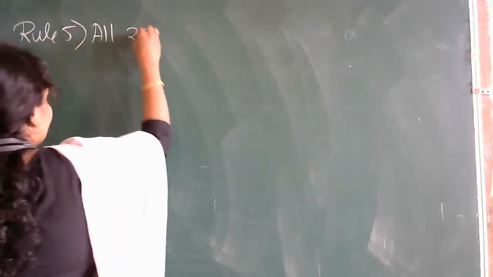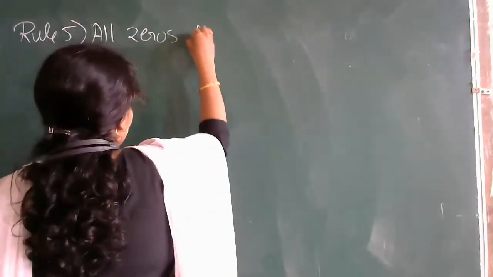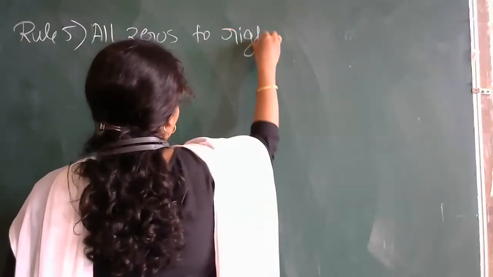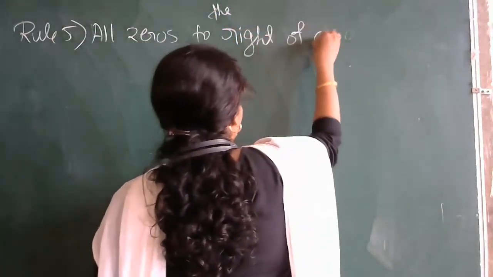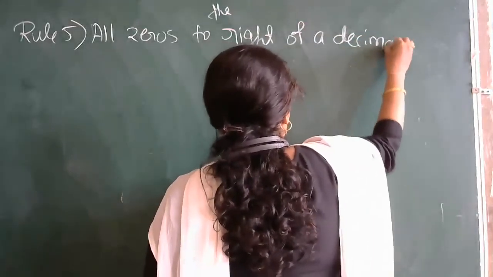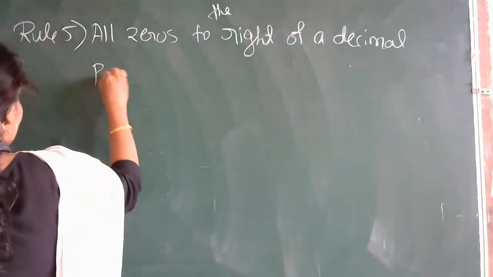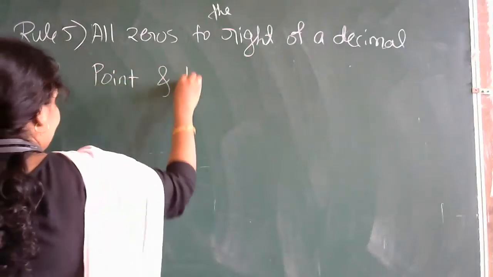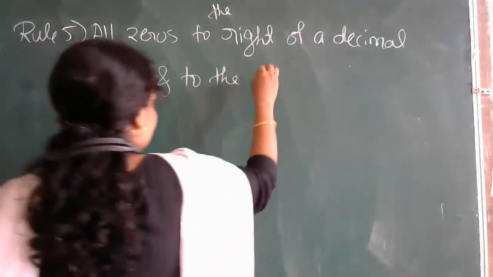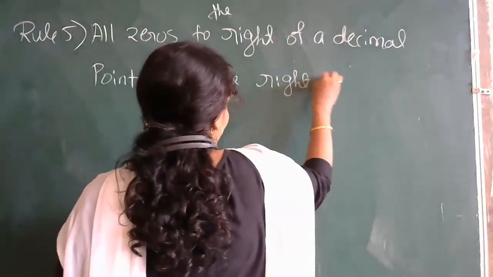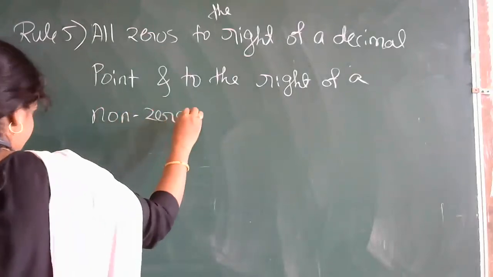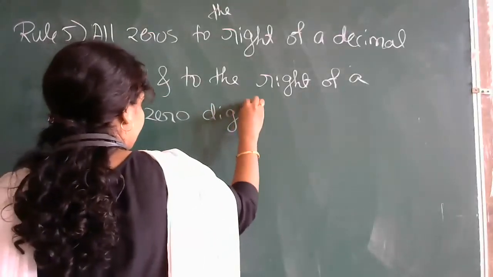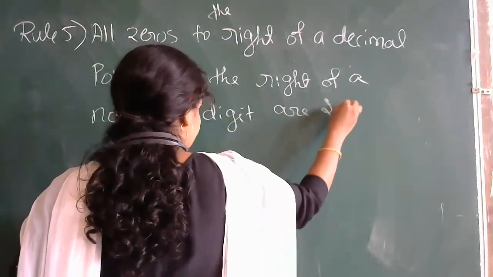So that is rule 5. So what is your rule 5? That is, all zeros to the right of a decimal point and to the right of a non-zero digit are significant figures.